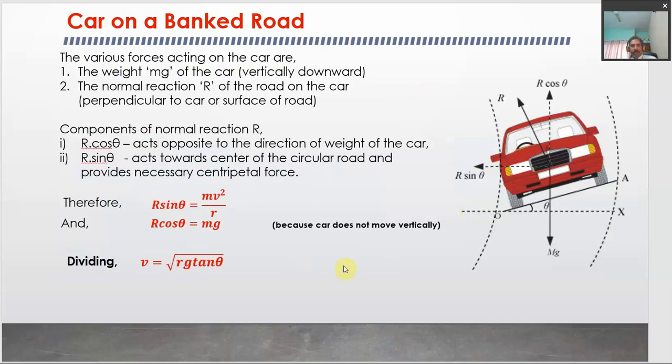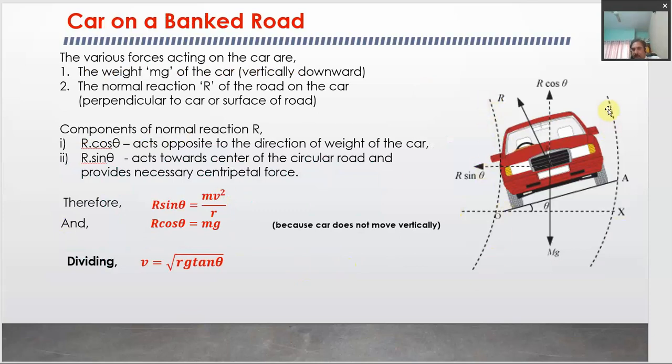Now, we can discuss the very same case of the banked road, as we have discussed for a level road, right. So whenever a car wants to take a turn on a banked road, what different terms play a role here, and what maximum velocity should the car have, right? So here is the situation. Let us try to understand the diagram first.